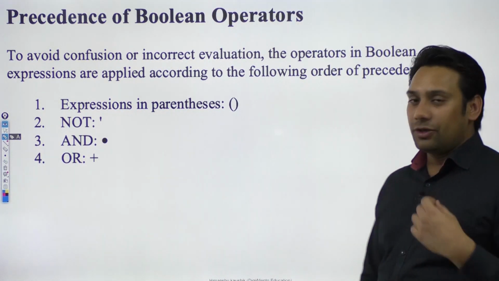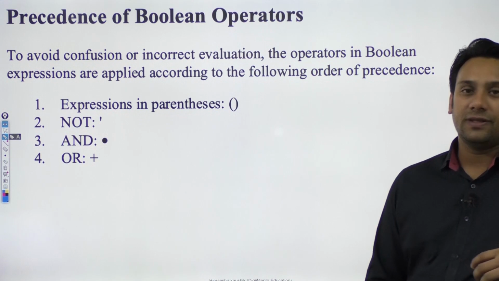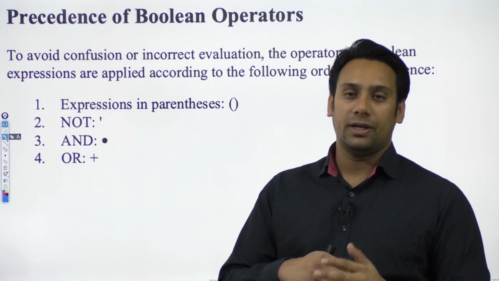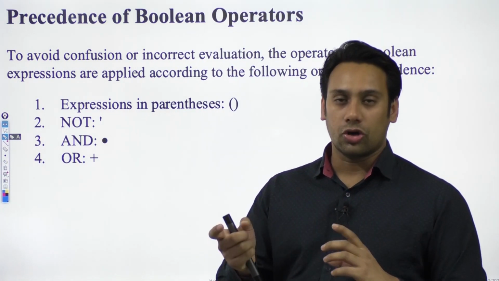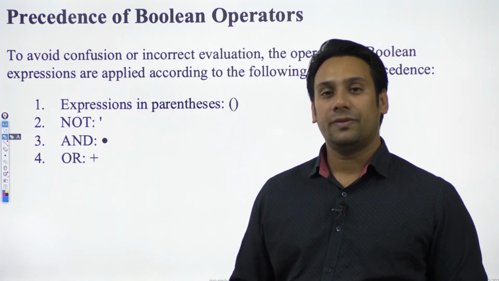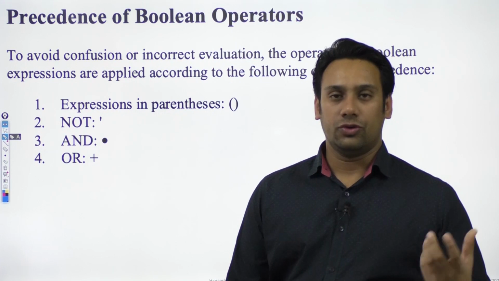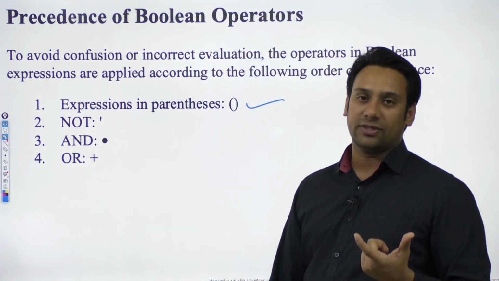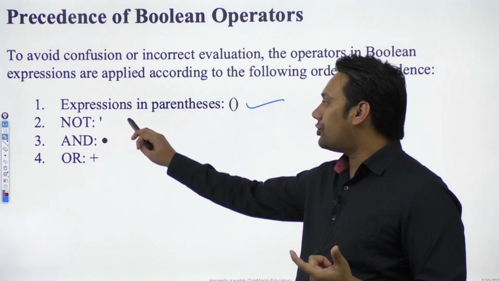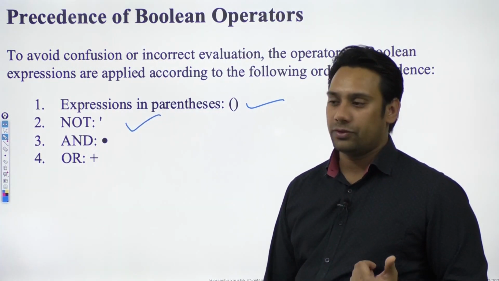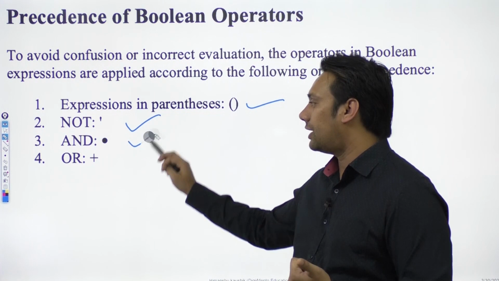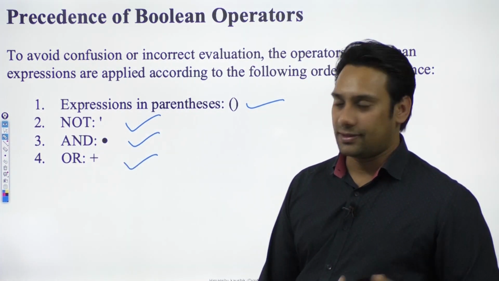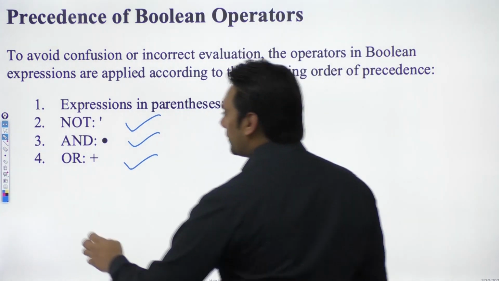Now what is the precedence of all these operators? Precedence means if in any expression you are getting an AND operator, a NOT operator, an OR operator, all of these operators together, then which operation do you have to do first? So first of all, you should solve the parenthesis, that is something which is in bracket. Then you follow the NOT operator. After that you solve the AND operator, and in the last we have the OR operator. This is the precedence. I'll explain all of these precedences one by one.